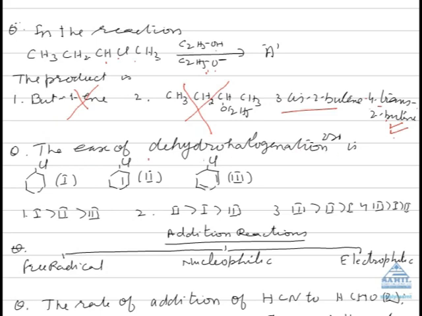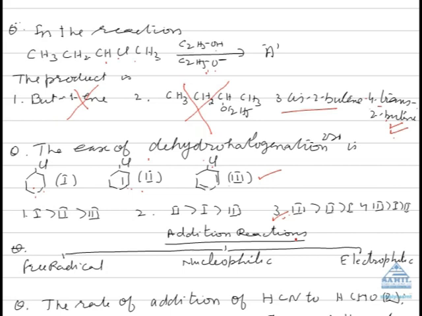Now the ease of dehydrohalogenation: in all these cases you will see that all will result in the formation of alkene, but the one which will form the aromatic compound will be more stable. So if elimination is at the allylic position, then please see to it that conjugated dienes are more stable. First will give you a simple alkene, second will give you conjugated, third will give you an aromatic compound. Hence elimination will be fastest in third, then in second, and lastly in first. Hence the answer will be third is more than second is more than first. So the correct choice is 3.